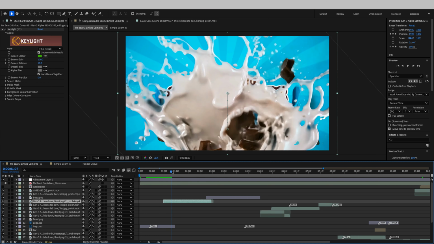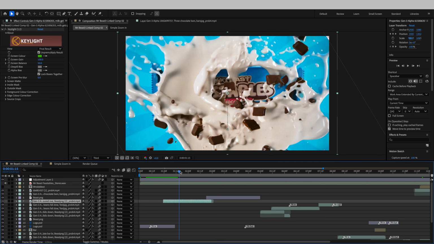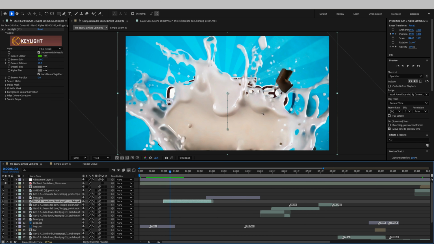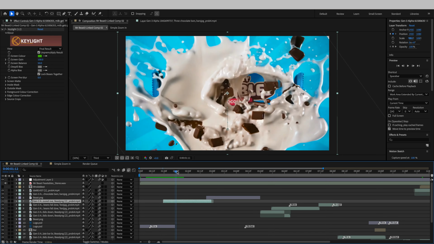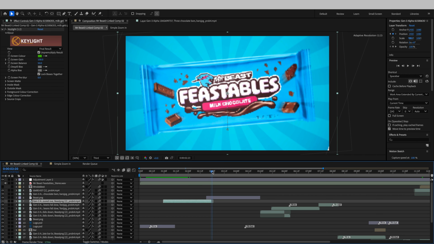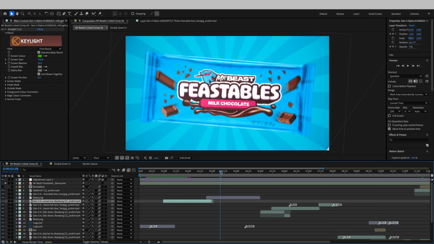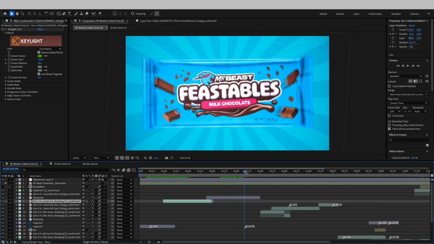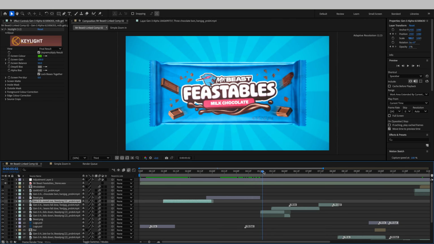And it's just a really nice transition, in my opinion, that takes away the logo. The logo should be fairly lined up with the chocolate bar logo. So when the milk comes down, it reveals the chocolate bar. And then we do this bit of wiggle motion, which is just for a bit of fun, just to showcase the product a little bit better. And then this moves into another transition.